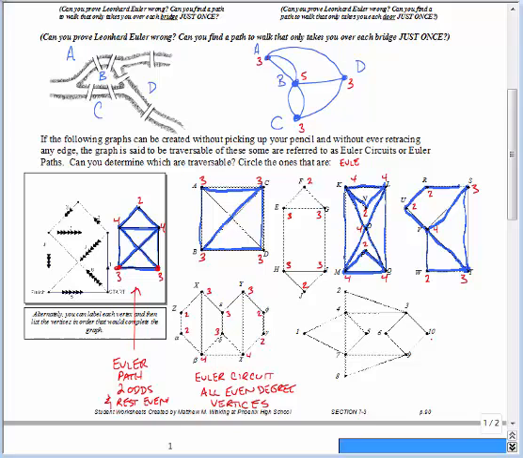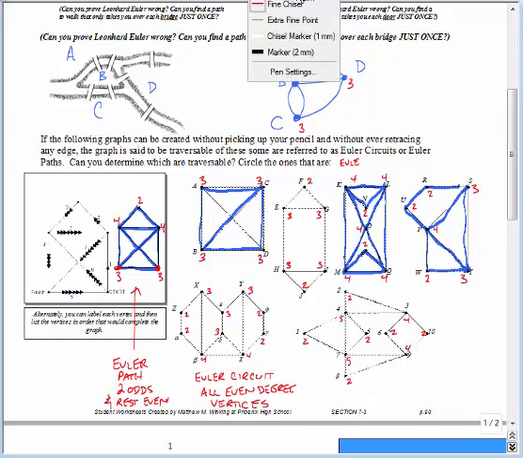Now, let me count this one really quick. Alright, so in this one I just numbered them, so we have 2, 1, 2, 1, 2, 3, 4, 5, 2, 1, 2, 3, 4, 5. I'm just counting the number of edges that connect to each point. That's 2, 1, 2, 3, 4, 2, 1, 2, 3, 4, and 2. So this one should be possible.